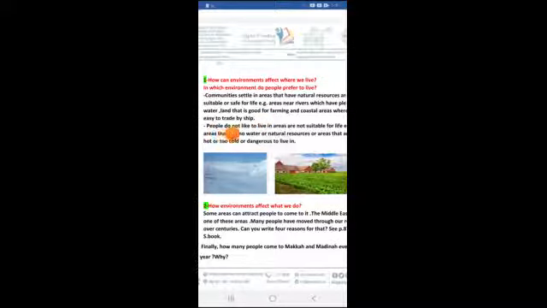But people do not like to live in areas that are not suitable for life, or areas that have no water or natural resources, or areas that are too hot or too cold or dangerous to live in. People will never choose to settle in a forest or a desert or even in the tundra, because life there is very dangerous and they cannot live safely. This is how the environment can affect where we live and our choice of where to live.